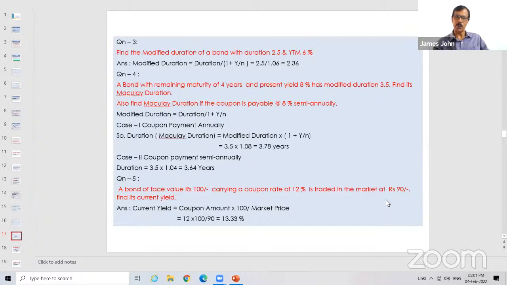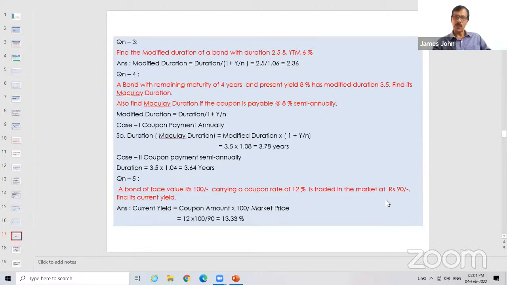Modified duration is given, 3.5. 3.5 into 1 plus y. Y is yield, it is given as 8%. So 1 plus 8%, 1.08. You'll get it as 3.78. Second, coupon payment semi-annually. In that case, y by n, n becomes 2. So 3.5 into 1.04. You'll get just 3.64 years.